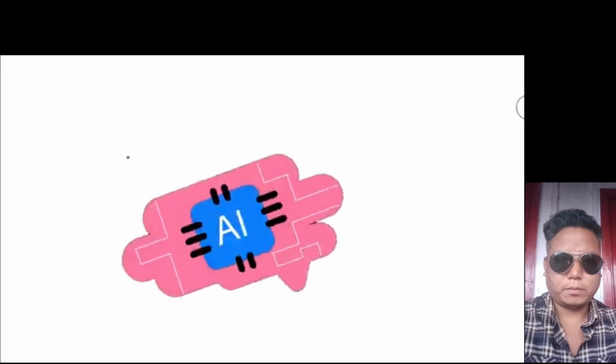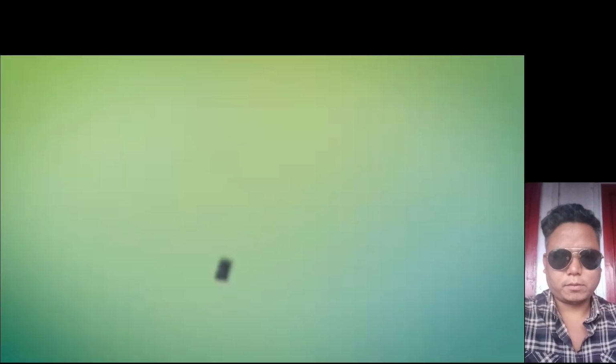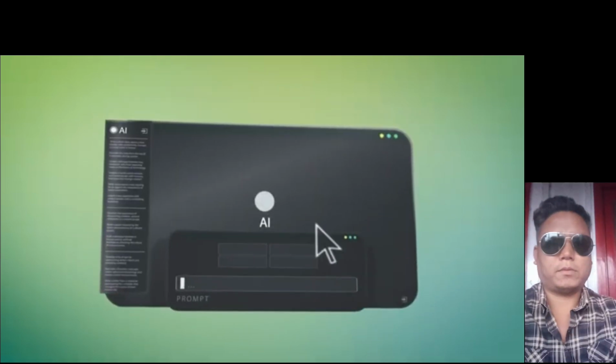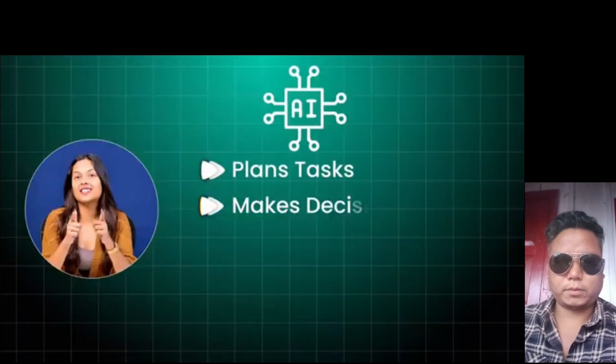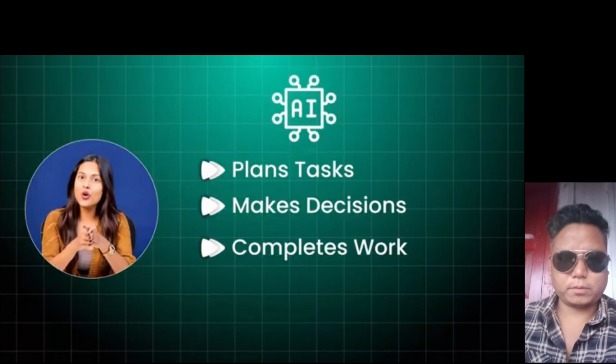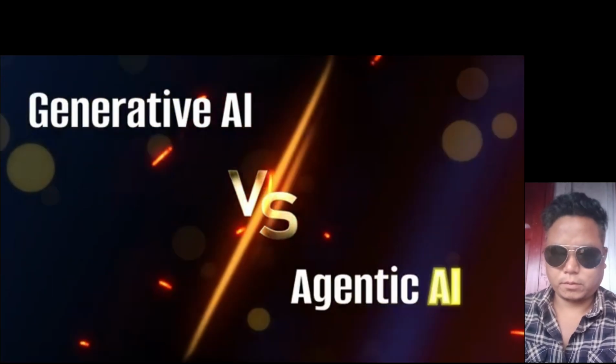Right now, most people think AI is just tools like ChatGPT answering questions. You type a prompt and the AI gives a response and that's it. But the next wave of AI is very different. Imagine an AI that doesn't just answer your questions, it plans tasks, makes decisions, and completes work on its own. Instead of being just a tool, it starts behaving more like a digital worker. And that's where the difference between generative AI and agentic AI begins.